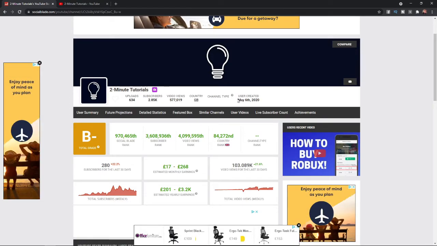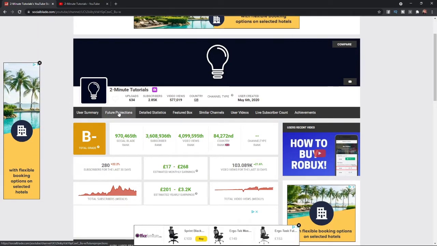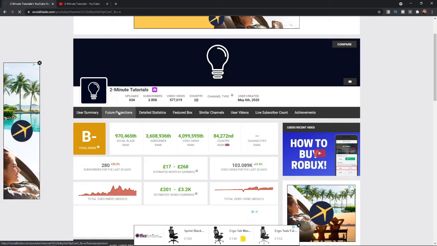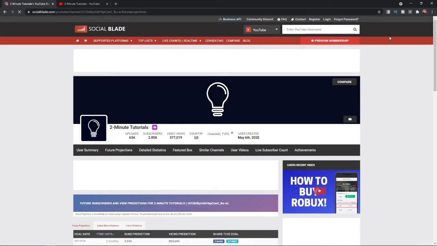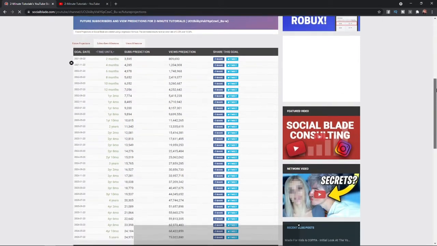So if you want to see future projections, what you can do is come to this bar here and then click on the future projections tab. Once you click on that, it will bring you to this page here. And as you can see, my future projections are right here.